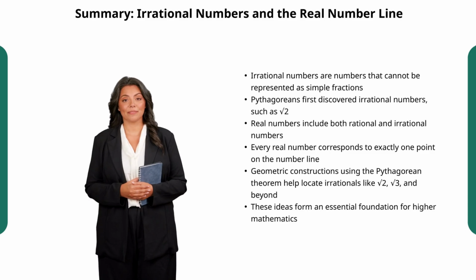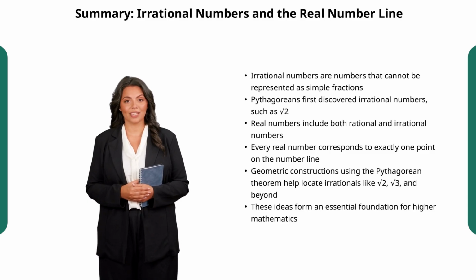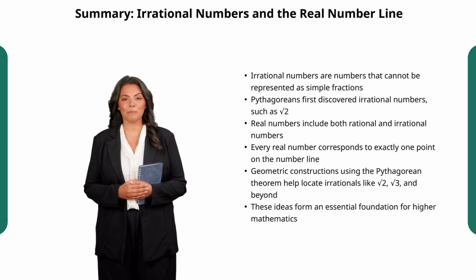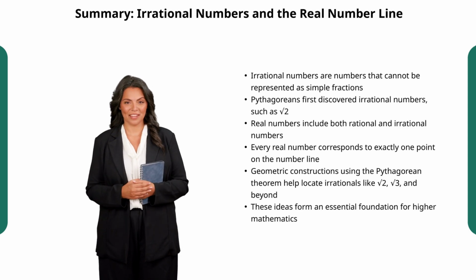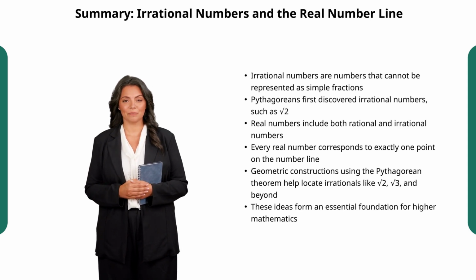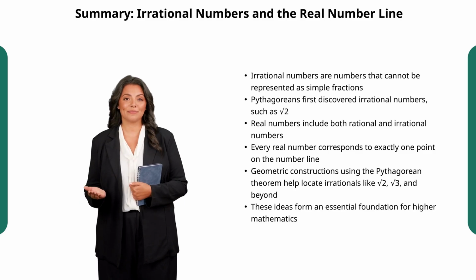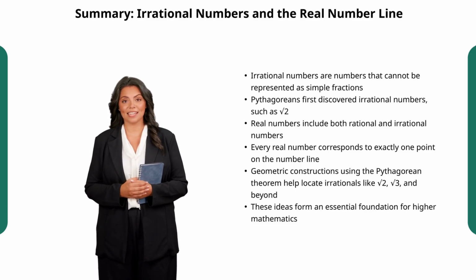Using geometric tools and the Pythagorean theorem, we can locate irrational numbers such as the square root of 2, the square root of 3, and others on this line. This connection between geometry and algebra illuminates how mathematics is a tapestry woven from multiple beautiful threads. As you continue your mathematical journey, remember how these foundational ideas will underpin your understanding of geometry, algebra, and calculus. Keep exploring and stay curious about the numbers that build our mathematical universe.